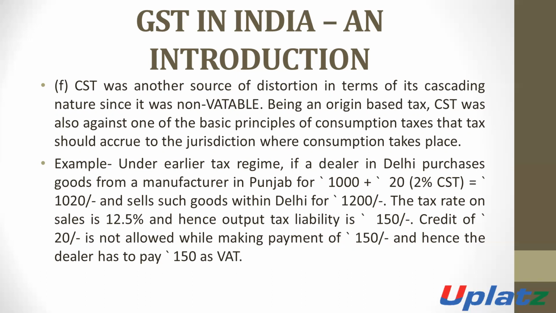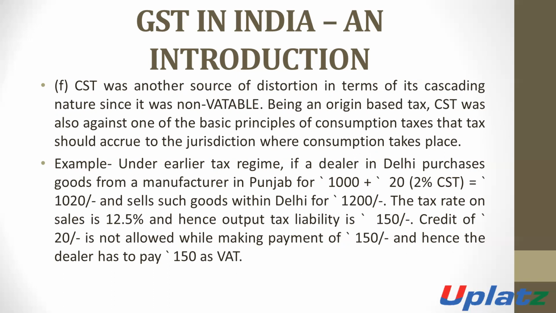But in the case of GST, you can adjust such an amount of tax. In the old tax regime, the amount of CST cannot be adjusted with the amount of sales tax. So such 20 rupees is not allowed while making the payment of 150.